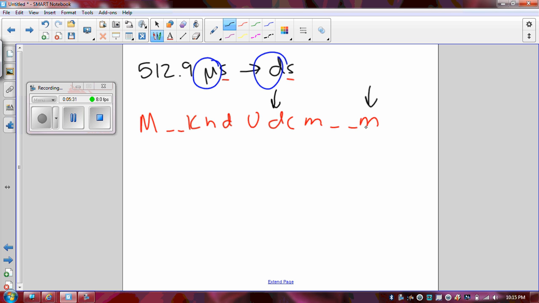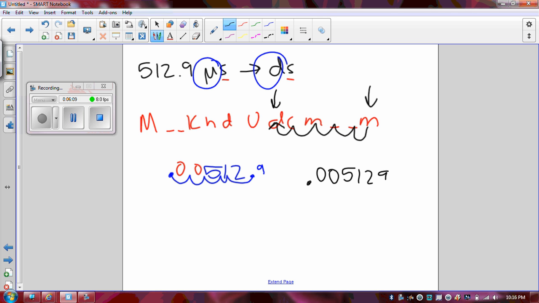So now I say, how many spaces does it take to get from micro to deci? So we go 1, 2, 3, 4, 5 spaces. And notice I went 5 spaces to the left. And so that's what we're going to end up doing with our decimal. So I originally had 512.9, and so I would move the decimal 5 places to the left as well. 1, 2, 3, 4, 5. Drop my decimal, and then any place that I have empty, I'm going to fill with zeros. So my new conversion would be 0.005129 deciseconds.